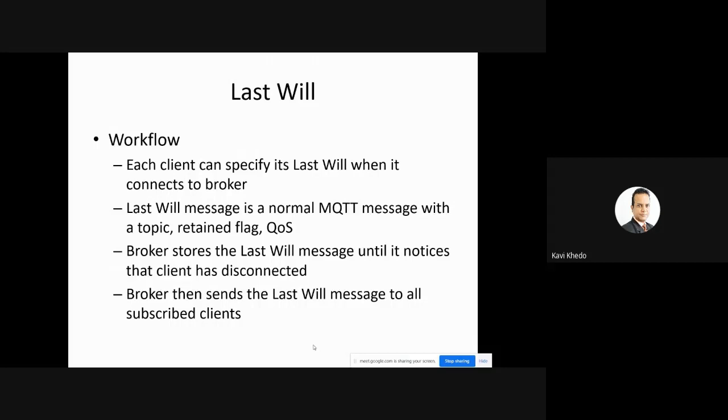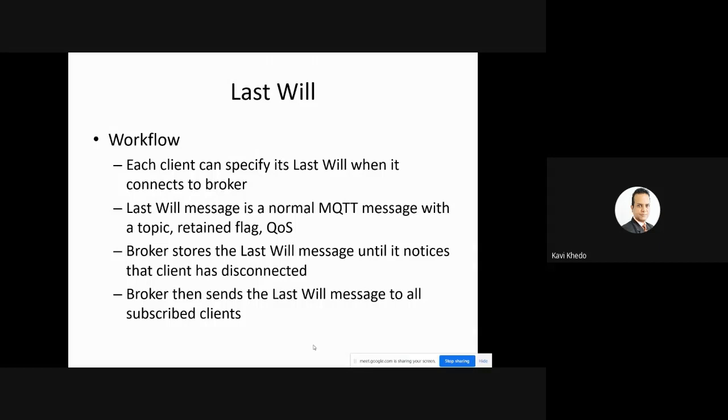A client can be a publisher or a subscriber, and each client can specify its last will when it connects to a broker. So when you connect to your broker, you specify your last will. The last will message is a normal MQTT message with a topic, a retain flag, and QoS. You now know what a retain flag is.